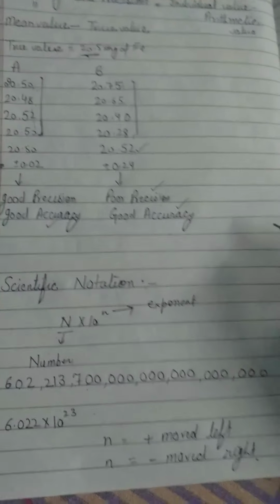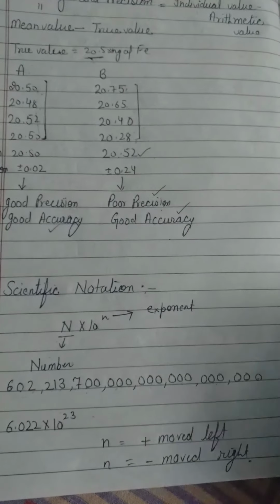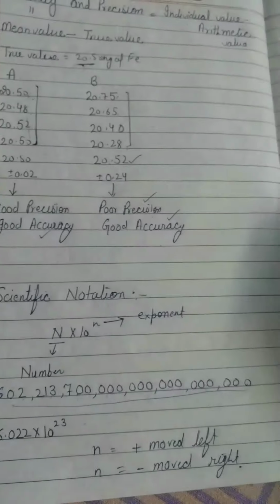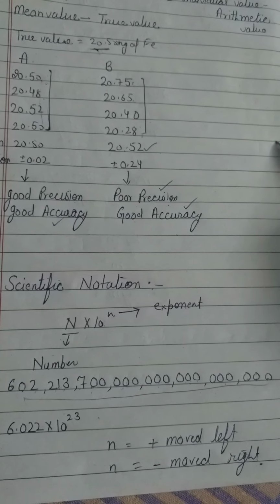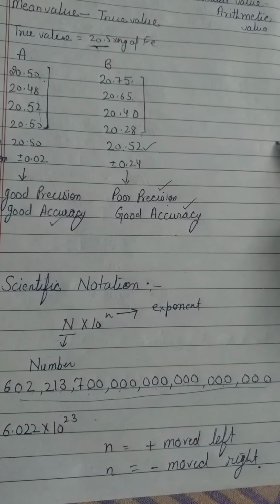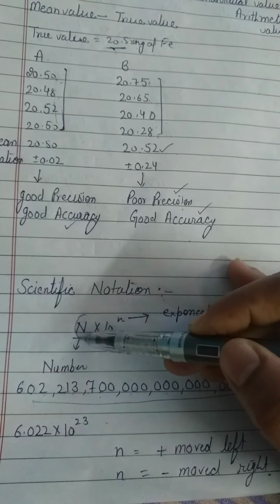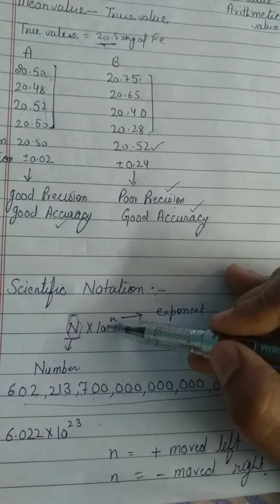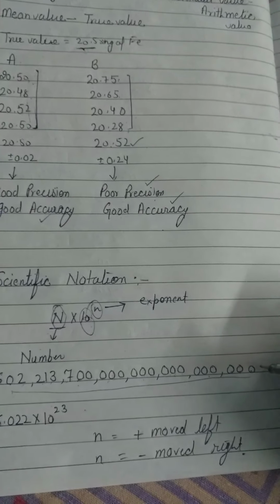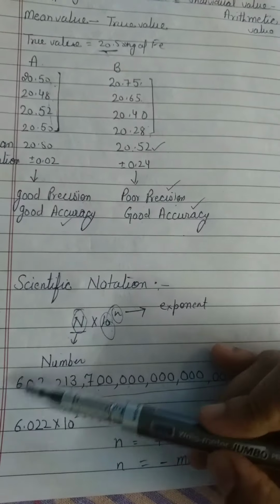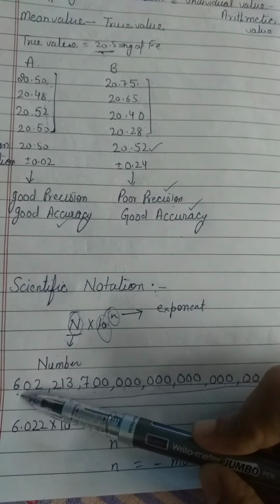Now another topic is scientific notation. This is the value for Avogadro's constant, and you all know that it is very difficult to learn this value. So we have to express our result in scientific notation. Now what is scientific notation? We have a number over here multiplied by 10 raised to some power, right? Now here we have the decimal over here. We have to bring the decimal after the first digit.